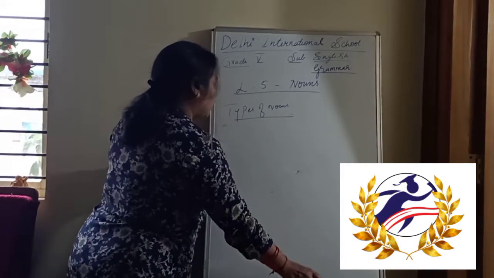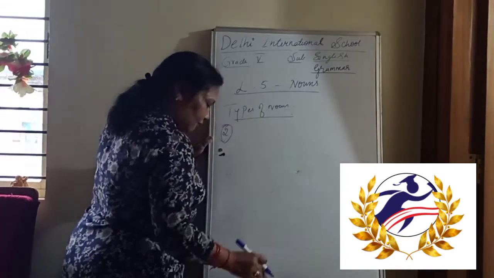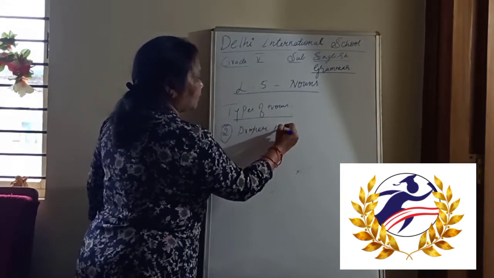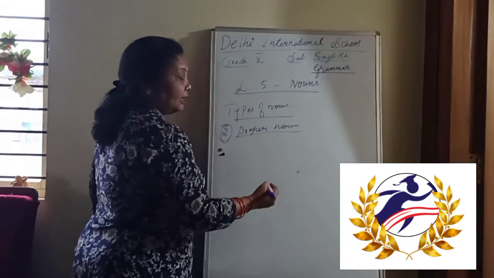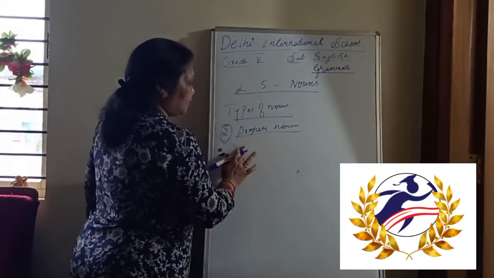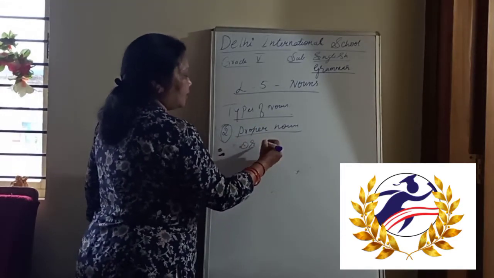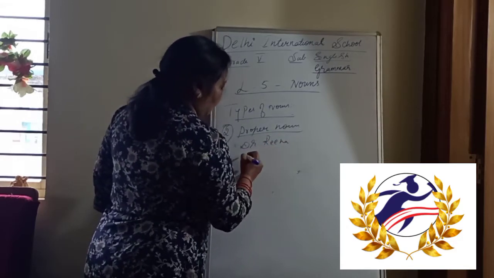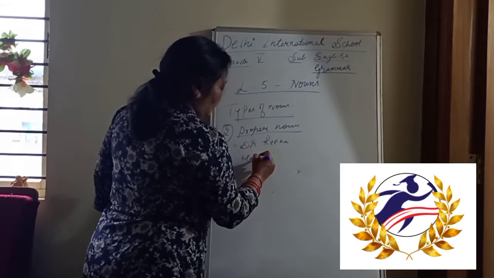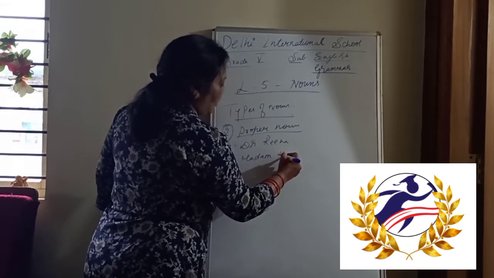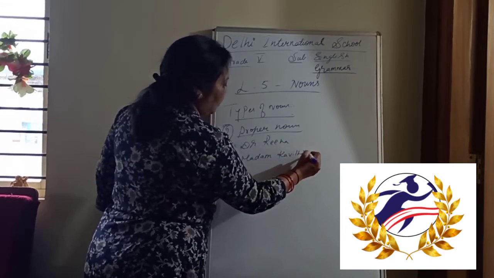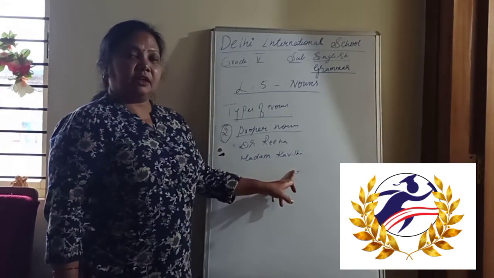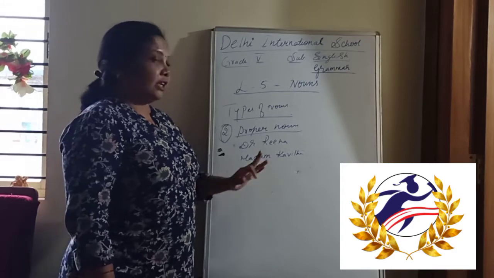Now let us go to the second one, that is the proper noun. Dr. Reena. Okay. Madam Kavita. Like that. Right. Here we are particularly referring to Kavita Madam only, not anyone else.